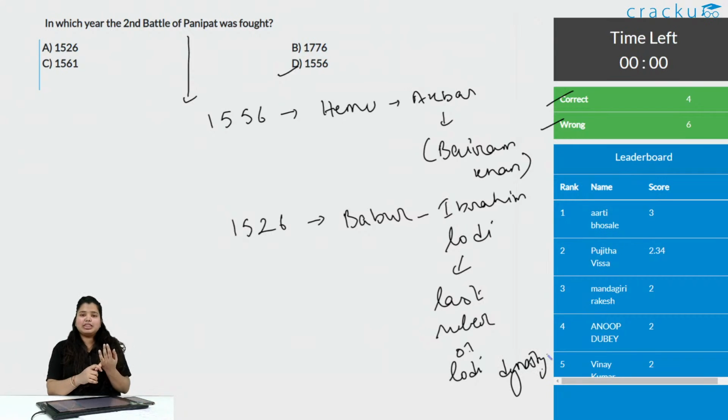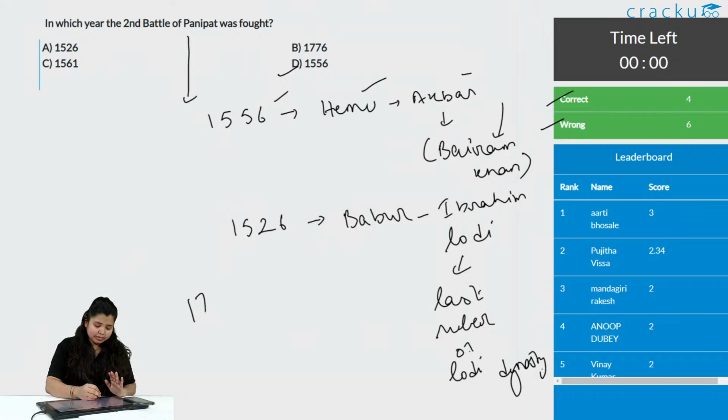See, remember this with a linkage, you will remember everything. First battle, 1526, between Babur and Ibrahim Lodi. Ibrahim Lodi was the last ruler of the Lodi dynasty. So, Babur defeated Ibrahim Lodi and set up his own empire, and that empire was the Mughal Empire. In the Mughal Empire, the second battle of Panipat was fought between Hemu and Akbar. Akbar was really small, so he was under Bairam Khan. The third battle of Panipat is completely different and it is in the year 1761.